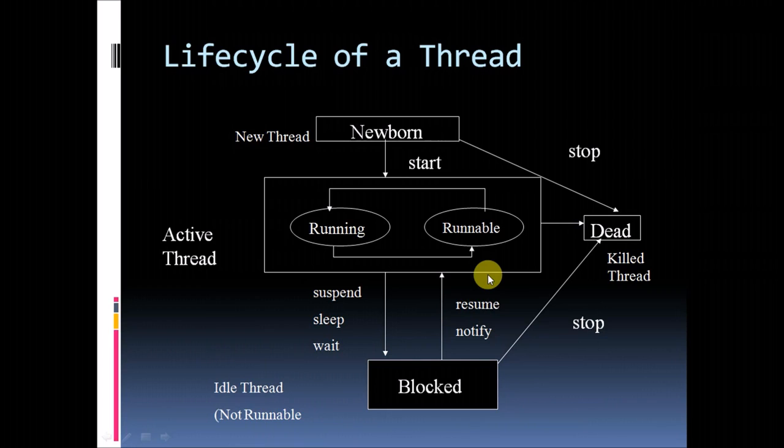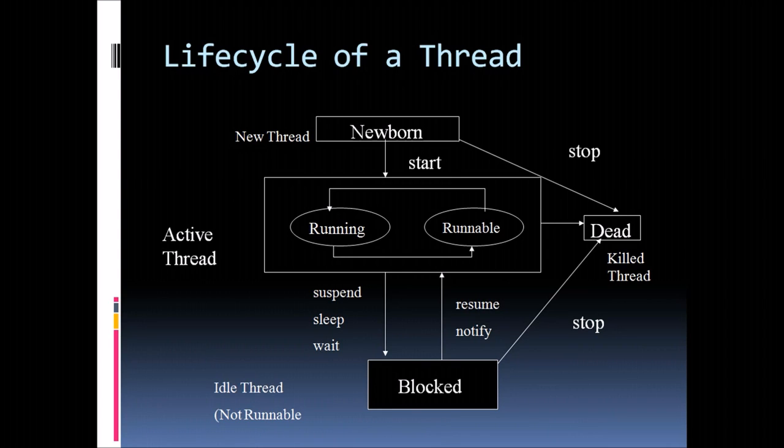Now we can see about the lifecycle of a thread. This flowchart will tell about the lifecycle of a thread. Each and every state represents the status of the thread. Consider a thread T which is in the newborn state. When the start method is invoked, the thread will be moved to the runnable state. After that, if the sleep or wait method is invoked, it will move to the blocked state. Else it will move to the running state.